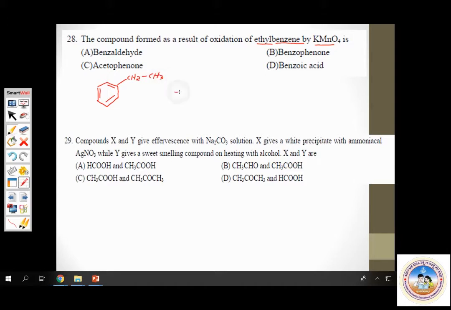This upon oxidation by KMnO4, in presence of, say, a base, alkali. And then to get the carboxylic acid, you neutralize it with an acid. This gives you, see what the product is?